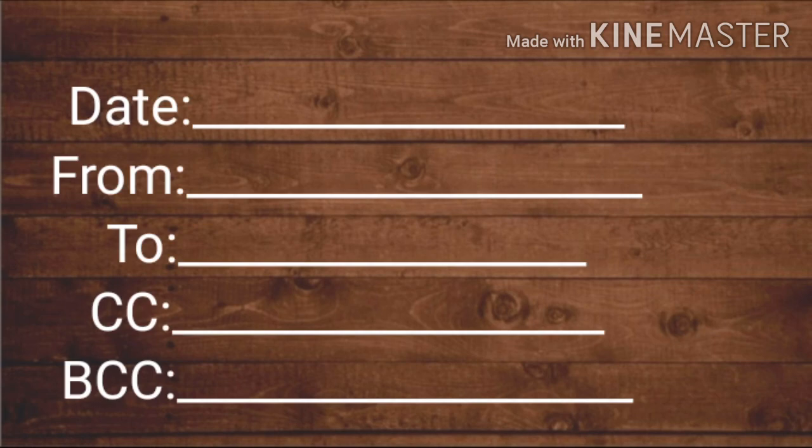Actually, these two things we should not write while writing an examination. But when we actually write an email to someone, we are definitely going to come across these two, CC and BCC. CC means carbon copy and BCC means blind carbon copy. In CC, we write the email address of the third person to whom we are going to send a carbon copy of the email. Actually, we don't want to send the email to that person, but we keep the carbon copy safe with that person. So we write the third person's email address in CC.